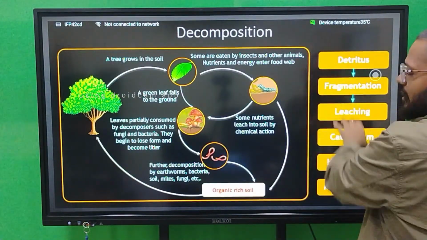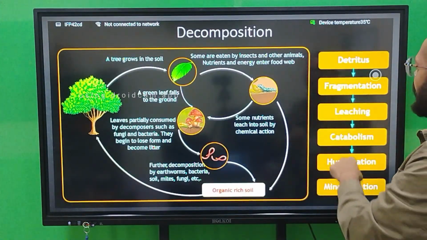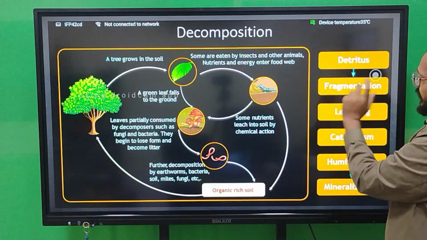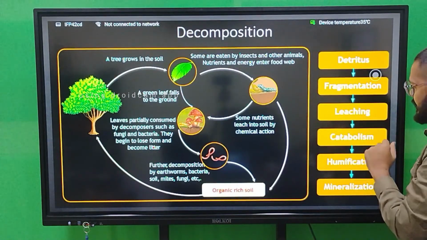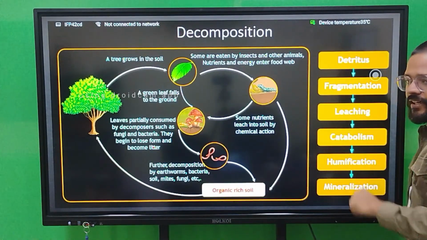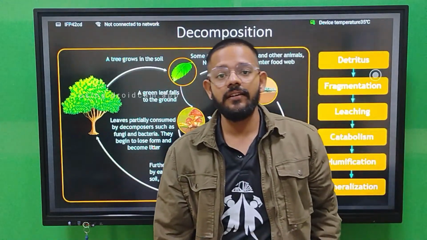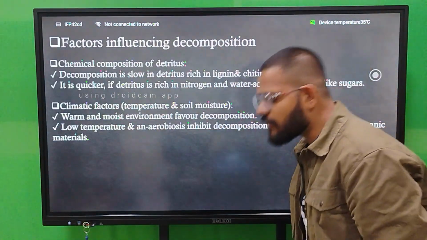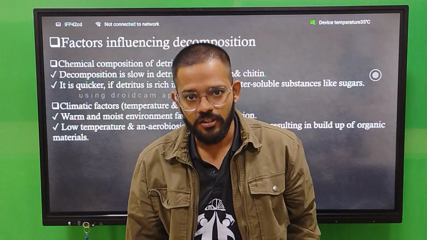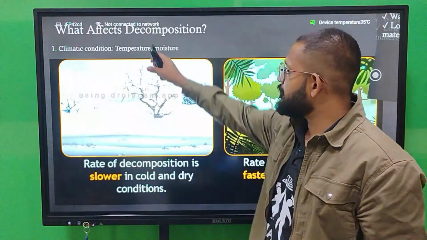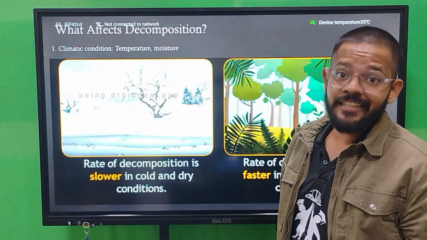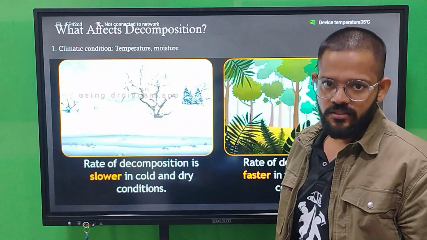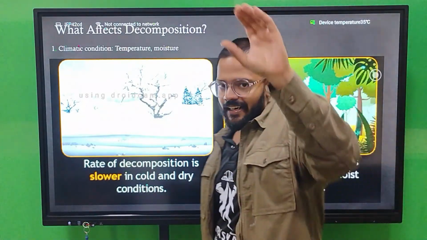So this is the summary of this decomposition part. You have detritus go through fragmentation, leaching, then catabolism, then humification, and last mineralization. Now we have the factors which are going to influence the process of decomposition. First we have climatic conditions, temperature and moisture. So winter.